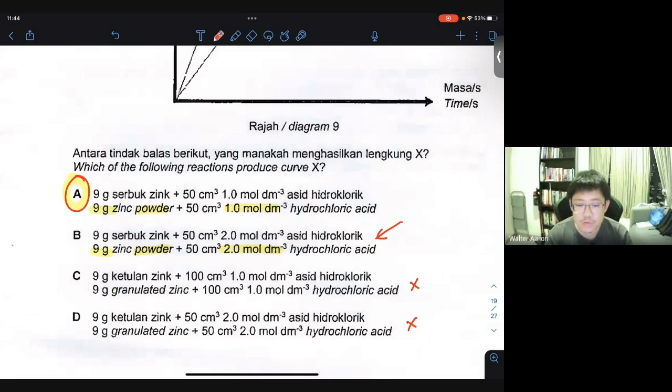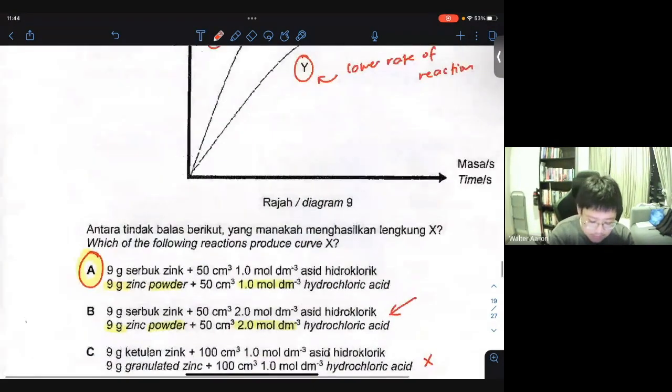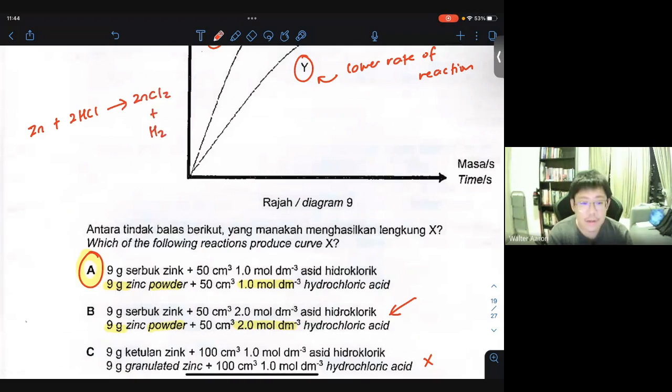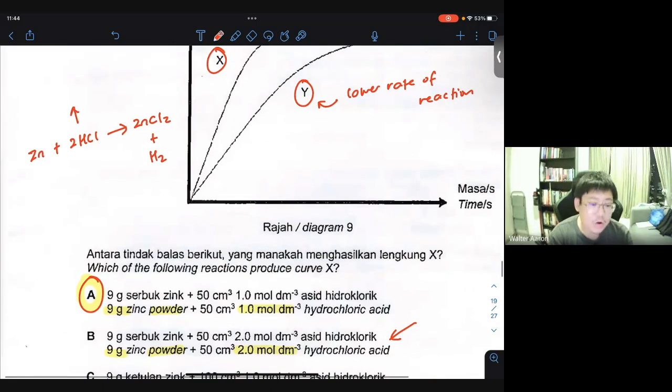The reason is that if you increase the concentration of acid, you will get a higher number of moles of hydrogen ions. Of course, they will combine together to form hydrogen gas, isn't it? So the reaction is that if you react zinc with hydrochloric acid, you get zinc chloride as a salt, but you also produce hydrogen gas. And if you increase the concentration of acid, a higher concentration will result in a higher amount of hydrogen gas, which we actually don't want now.